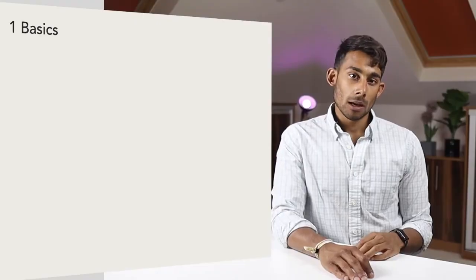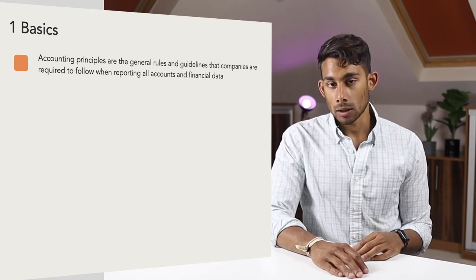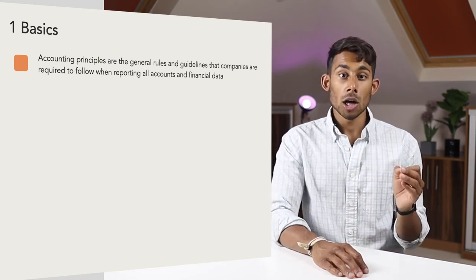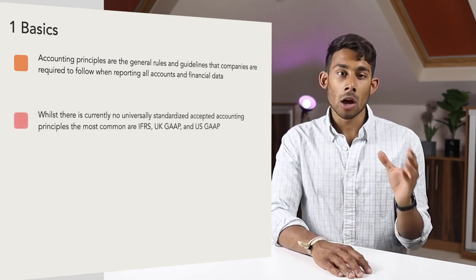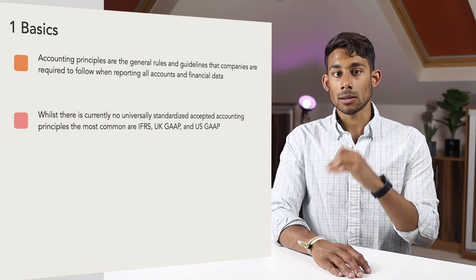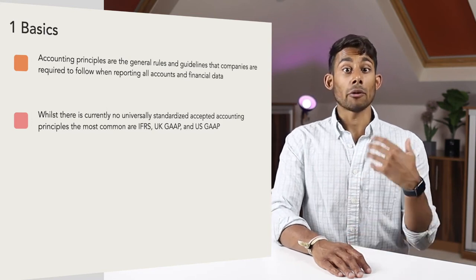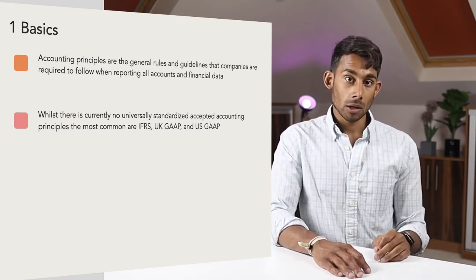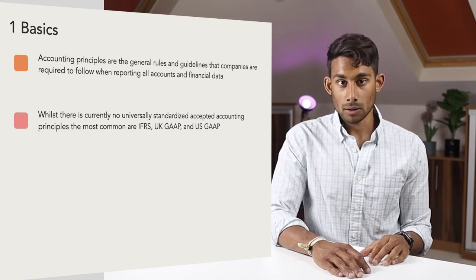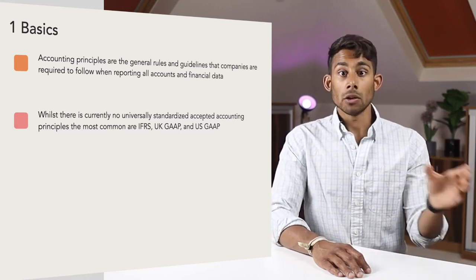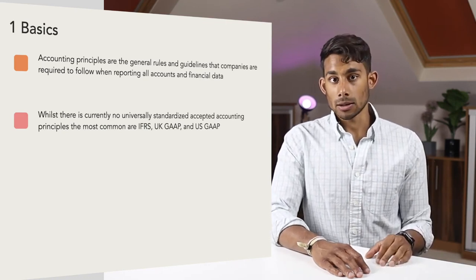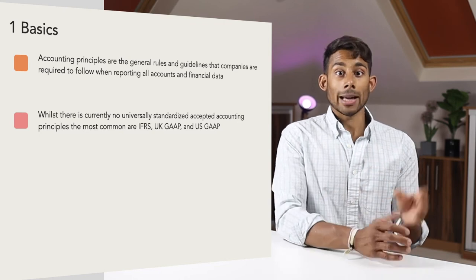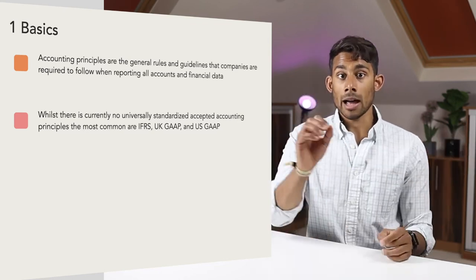Okay, let's have a little deeper look at accounting principles. Accounting principles are the general rules and guidelines that companies are required to follow when reporting all accounting and financial data. Whilst there is currently no universally standardized accounting principles, there are various accounting frameworks which set the standard body. The most common accounting principle frameworks used are the IFRS, the UK GAAP, and the US GAAP. There are both similarities and differences between these three frameworks, where GAAP is more rule-based, whilst the IFRS is more principle-based.